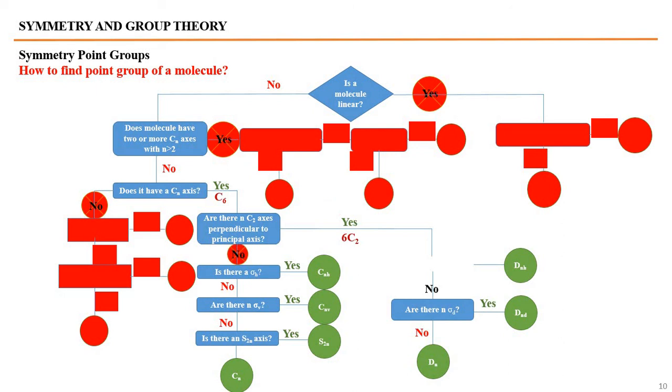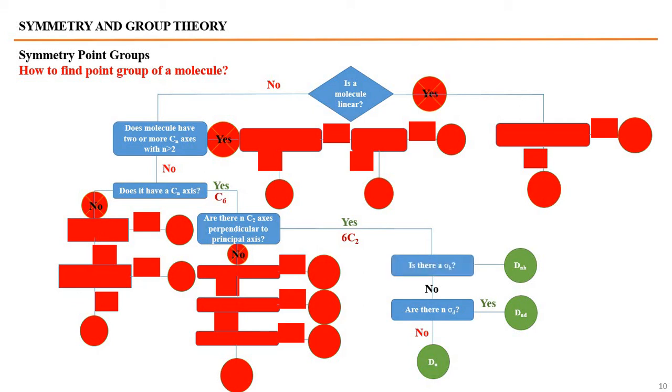These are perpendicular to C6, so the no side will be blocked. Now, is there a sigma h horizontal plane? Yes, it has a horizontal plane perpendicular to C6. The no side will be blocked and the point group is D6h.